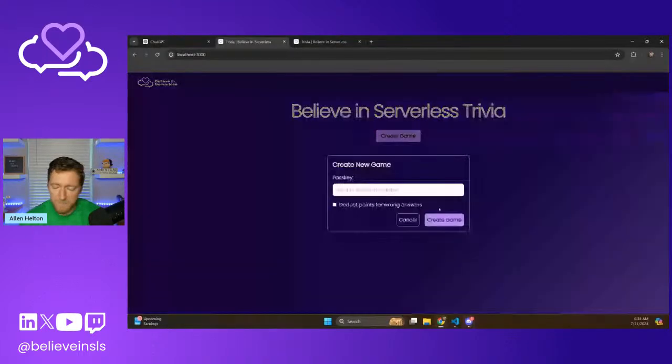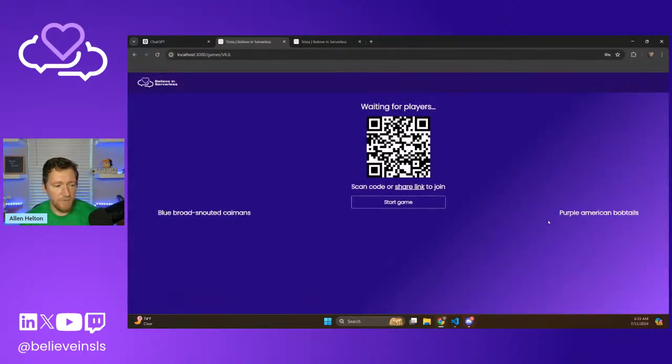So we'll create a game. We'll have our passkey in here, and that will create a room or a lobby for us. What that's going to do is basically wait until I say, let's play the game. Now, you guys can scan that QR code, but it is going to point to localhost.